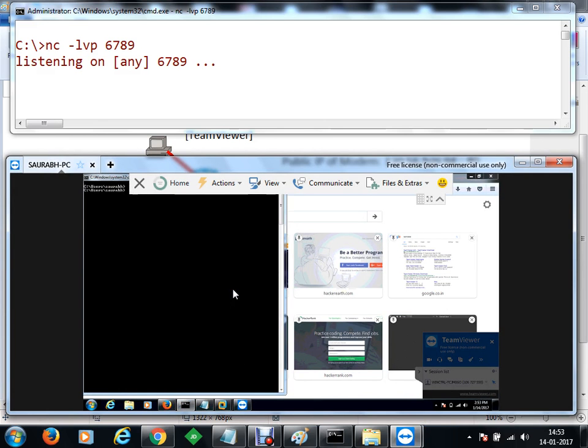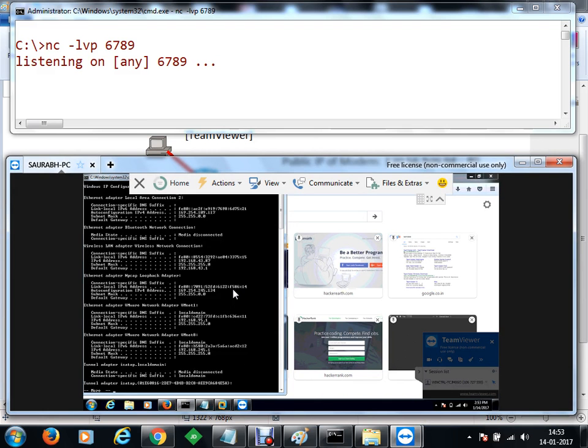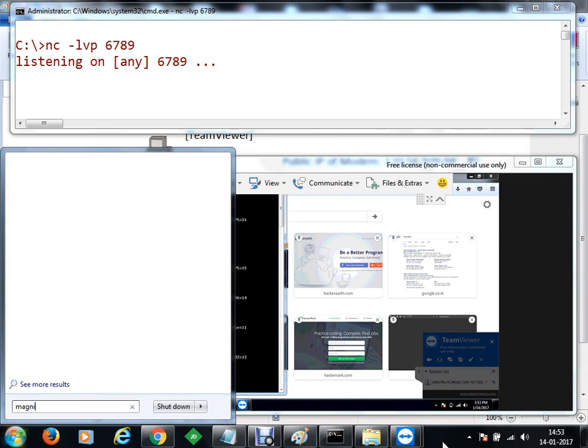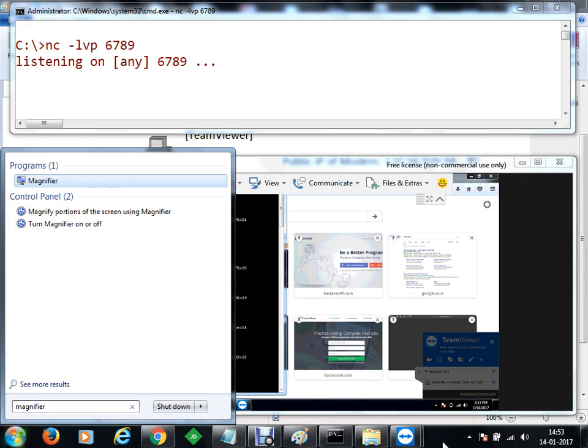We are going to execute the command ipconfig. Okay, and you can see that we'll get the IP addresses. Let me just use the magnifier here so that you can see.